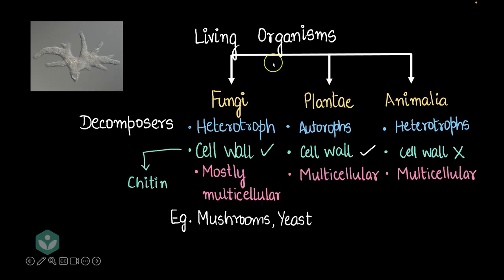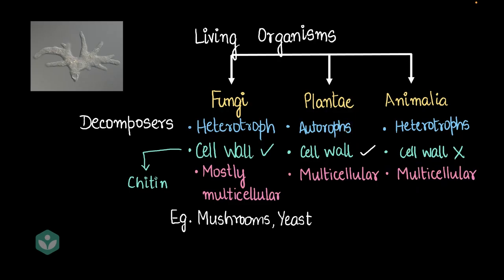Why is that? Amoeba aren't decomposers. Amoeba do not produce their own food. Amoeba are heterotrophs. Okay, why don't we put them into animalia then? Amoeba are unicellular, whereas all of animalia is multicellular. So we make another category for these kind of living organisms.